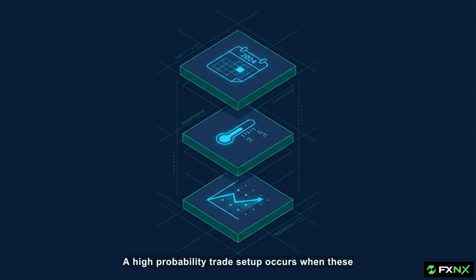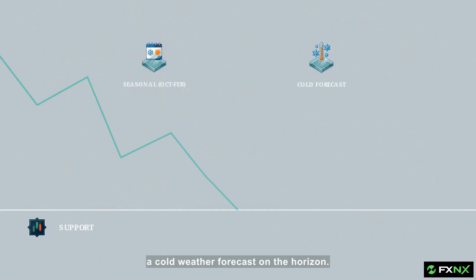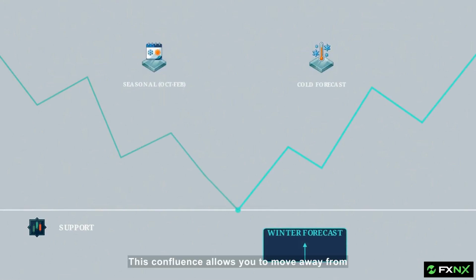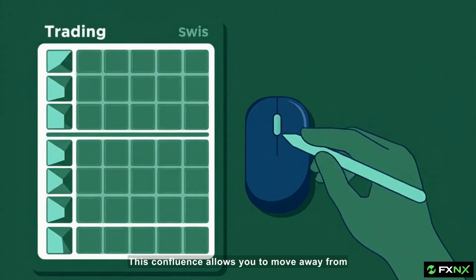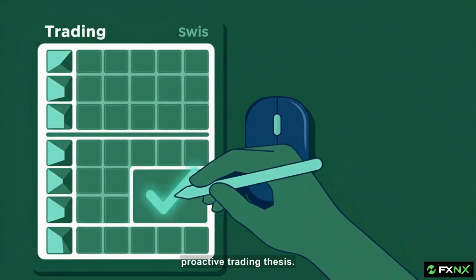A high-probability trade setup occurs when these layers align, such as a technical bounce off daily support during a seasonally bullish month with a cold weather forecast on the horizon. This confluence allows you to move away from reacting to price spikes and toward executing a proactive trading thesis.